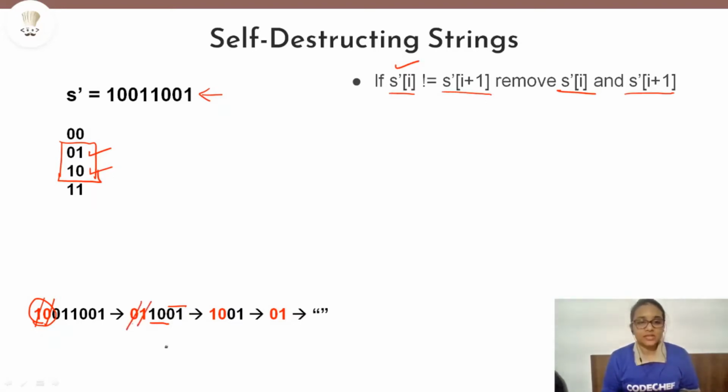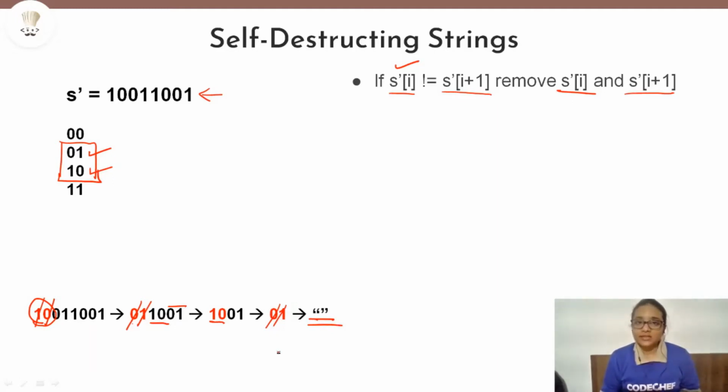Again we will remove these two characters and the leftover string will be 1 0 0 1. Again I have chosen 1 0, the leftover string will be 0 1, and we will be able to remove these two characters as well. And finally we have achieved an empty string. So yes, the example that I took was a self-destructing string.